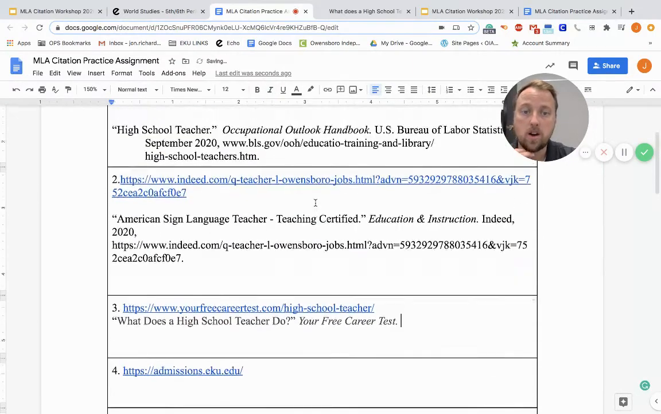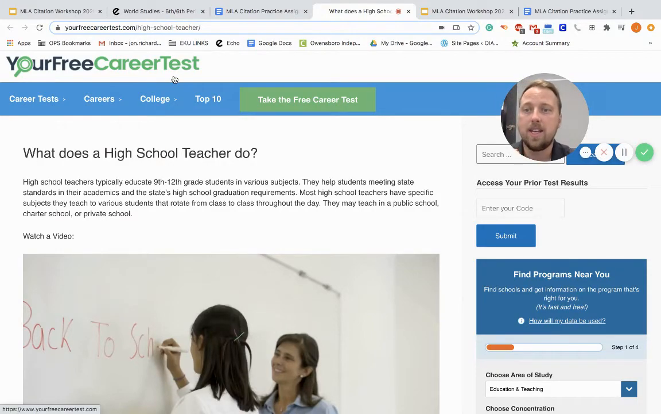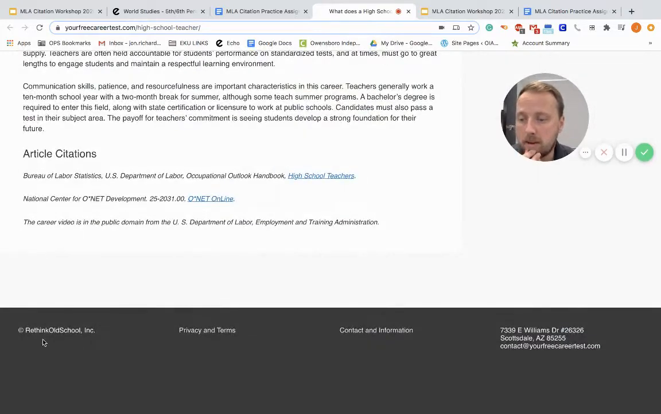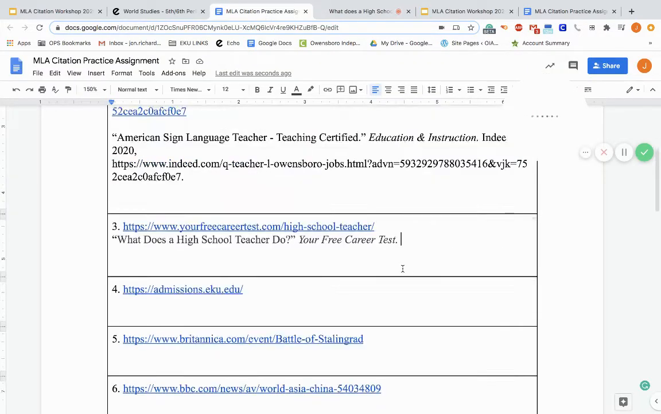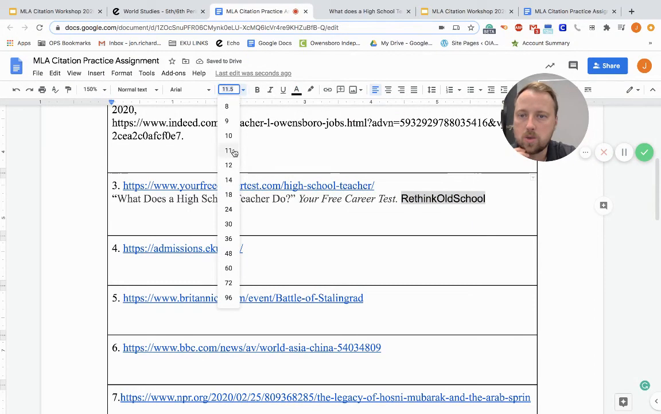And now we know that our title of container is at the bottom here. So your free career test is our title of container, but our publisher is going to be at the bottom, and it's Rethink Old School. I'm going to take that together because it's the name of this business. Now, remember, we leave off words like company or incorporated. So I'm going to take that and I'm going to copy and paste that in. And obviously that is formatted incorrectly. We're going to take the highlight off, make it dark, and make sure it is 12-point font.